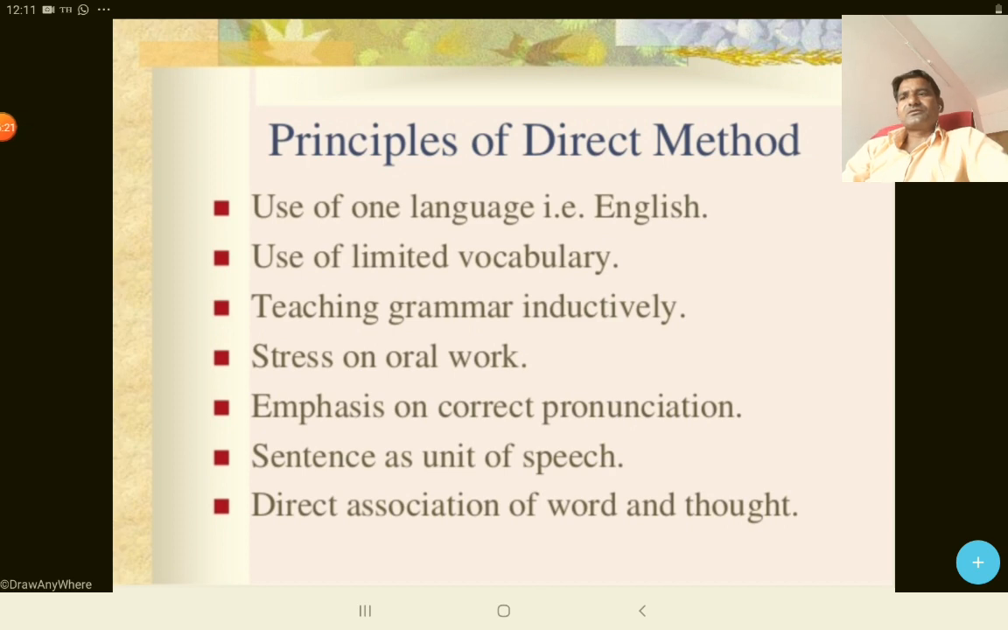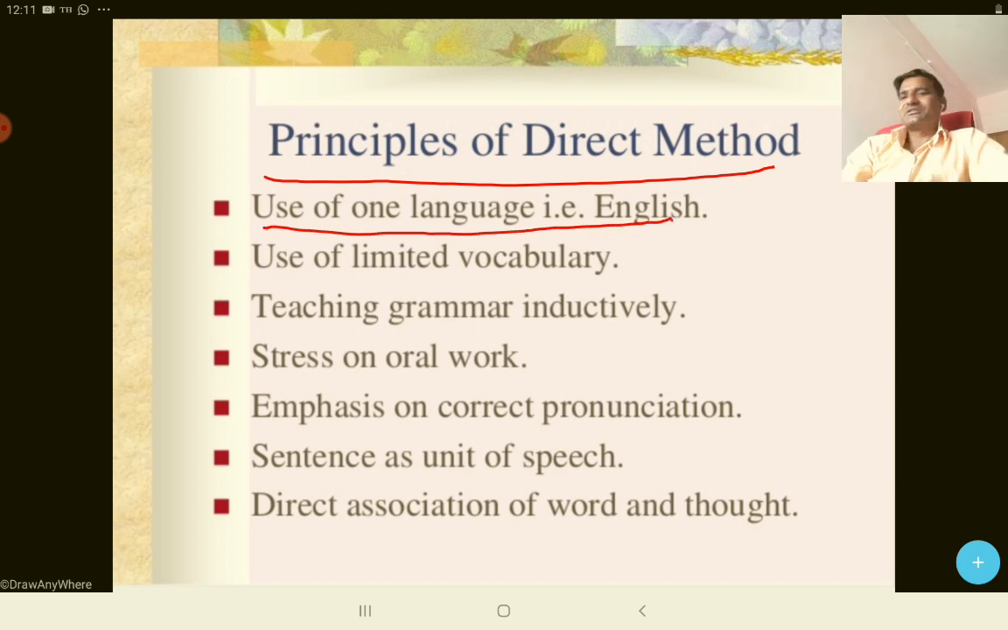In this slide we will discuss the principles of the direct method. The first is use of one language, that is English, no mother tongue is involved at all. Second is use of limited vocabs. We can explain this because this method is very good for basic students, students of very low grade. So they use very limited vocabs, but they think and they act and they talk only in their target language, that is English.